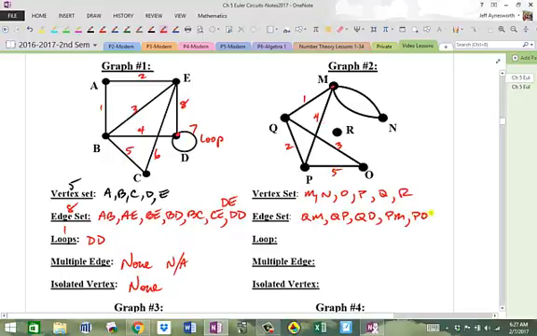And then I have, let me see, MN twice, so 6 and 7. So MN, MN, there's your multiple edges. So MN is a multiple edge. And no loops. I don't see any loops. Okay, and I see 1 isolated vertex.